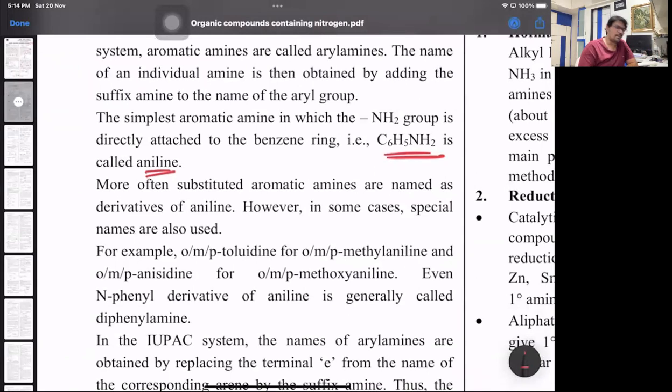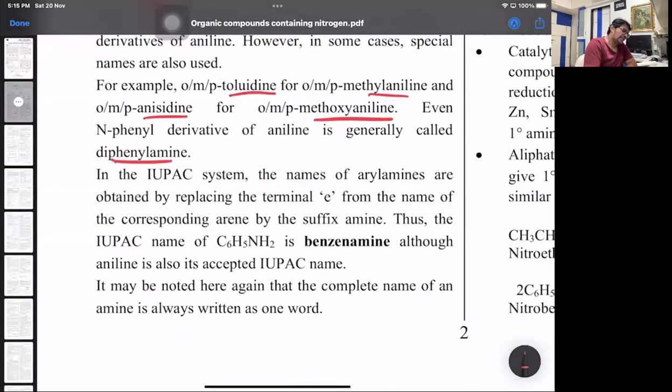Special rules are there, like compounds such as ortho, meta, para toluidine. That's a benzene ring with NH2 and CH3 groups. Or ortho, meta, para methyl aniline, or ortho, meta, para anisidine, or methoxyaniline. These are some of the names which are considered in the common as well as the IUPAC names. And N-phenyl derivatives are generally called diphenylamine derivatives. Then aniline, as I said, is called benzenamine.